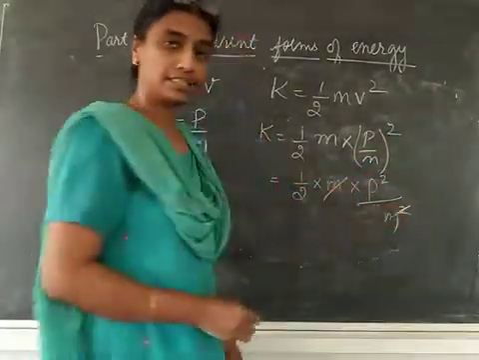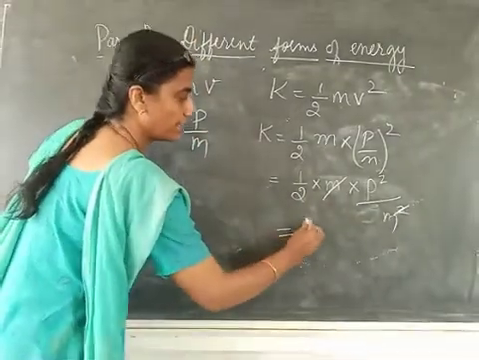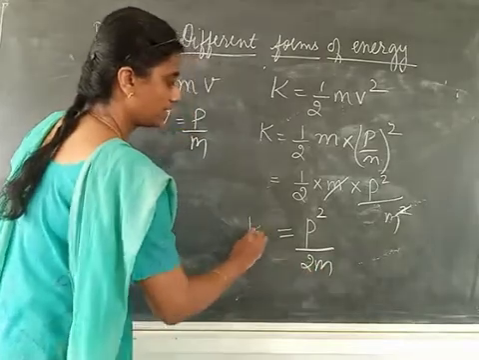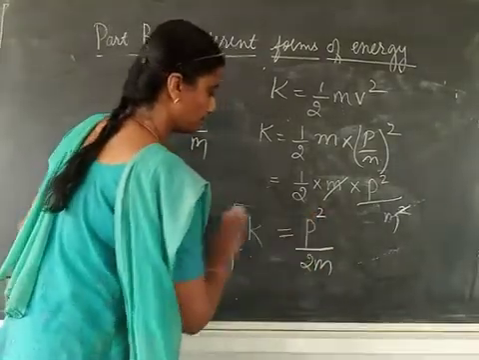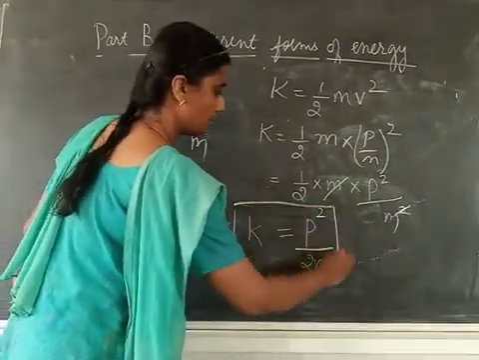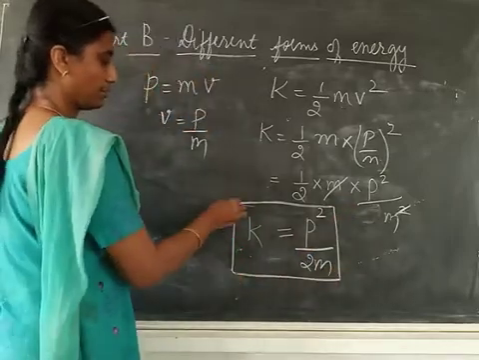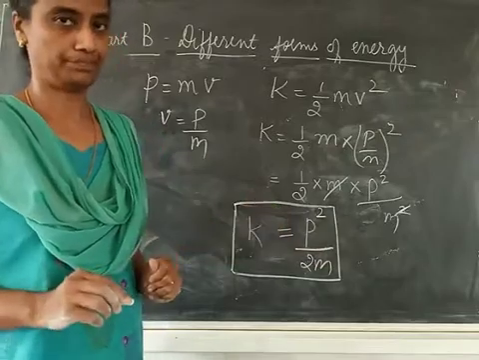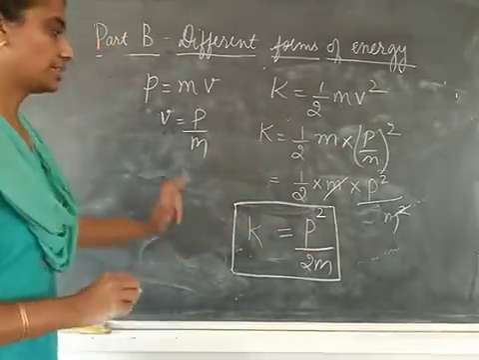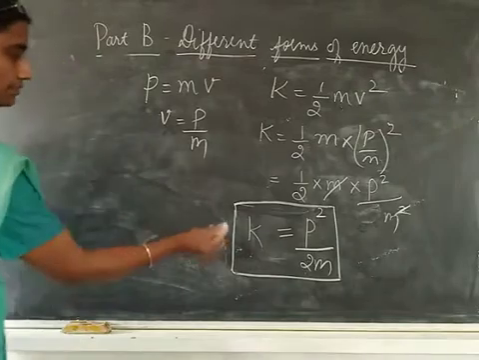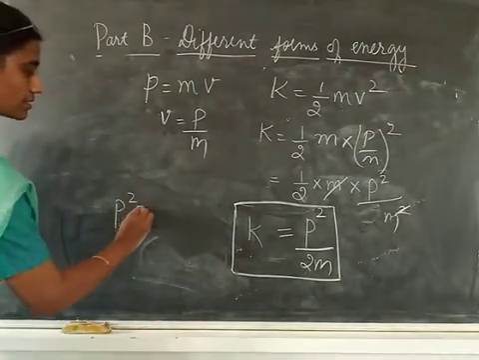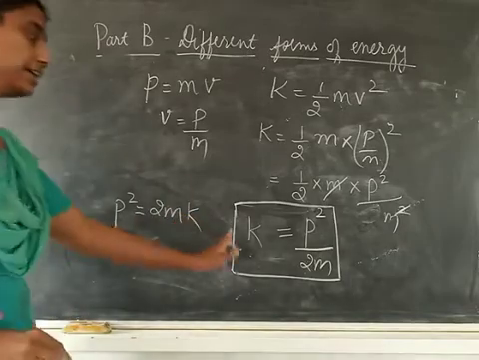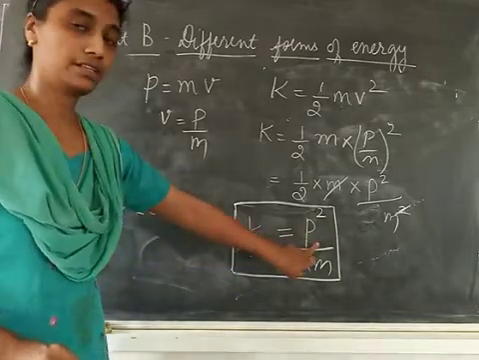One M will get cut. So you will be ending up with this expression. Kinetic energy is equal to P square upon 2M. Also, from this I can get P square is 2mK. This is kinetic energy in terms of momentum.